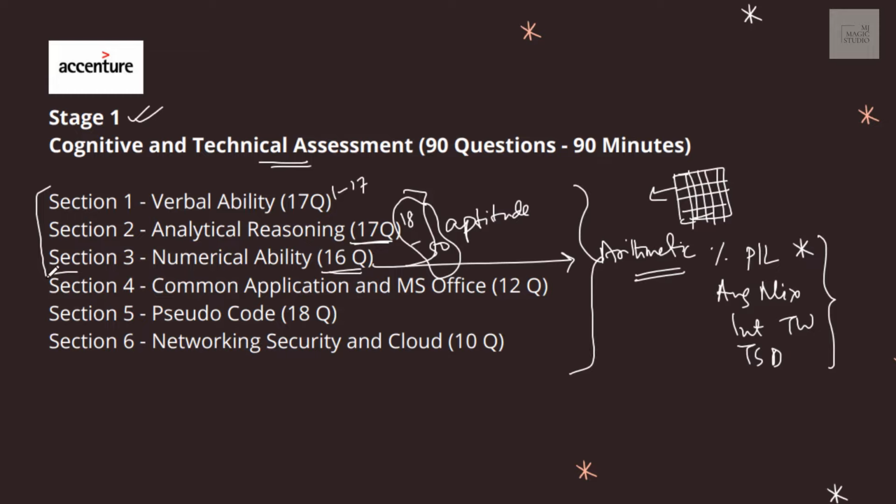And the next 3 sections would be from your technical assessment side: common application and MS Office, 12 questions, pseudocoding, 18 questions, and networking, security, and cloud computing, 10 questions. All would be in MCQ format.